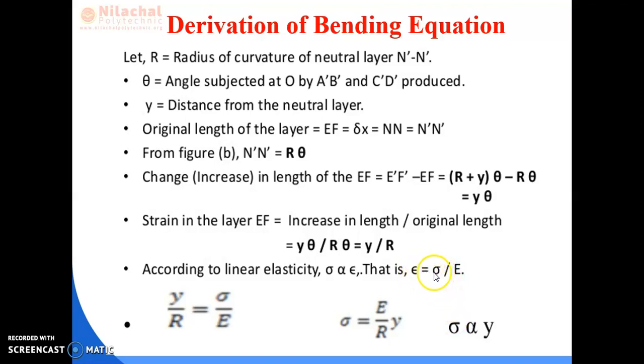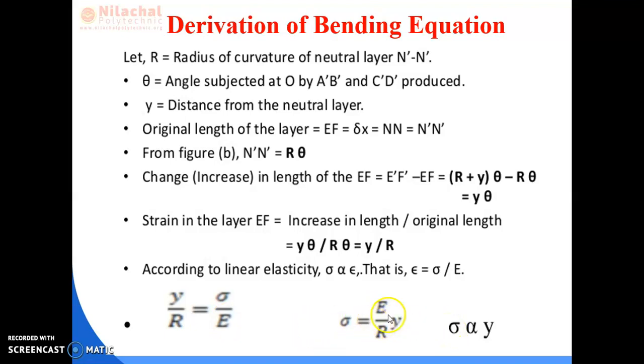So we have strain equal to y by r, so y by r is equal to sigma by E. So sigma is equal to E by r into y.